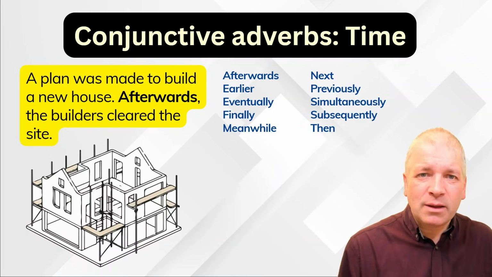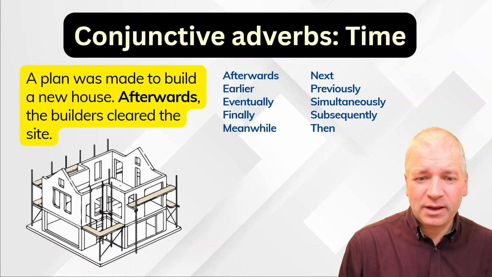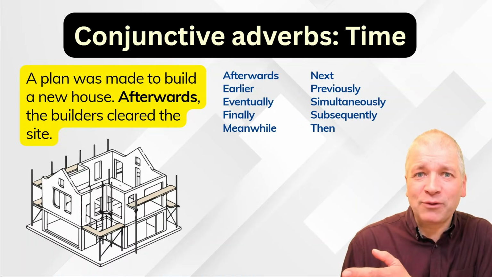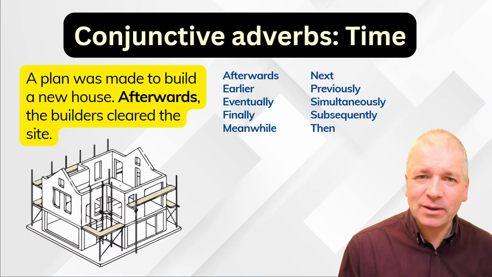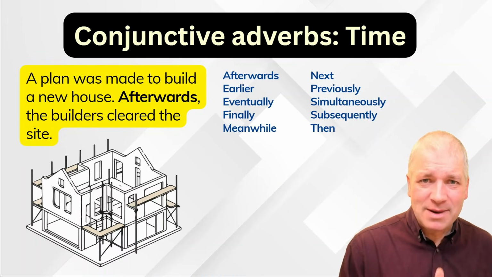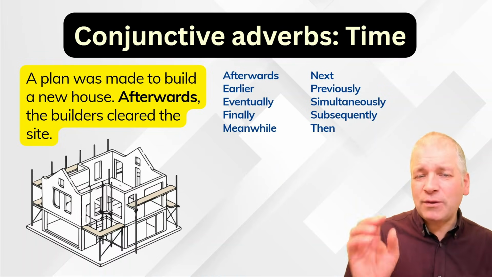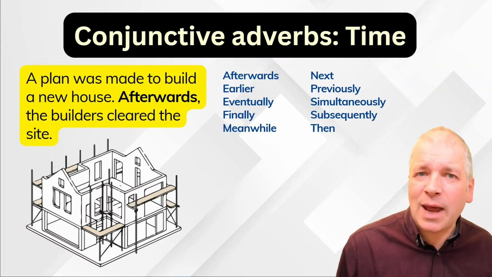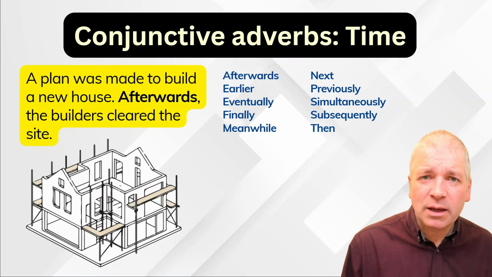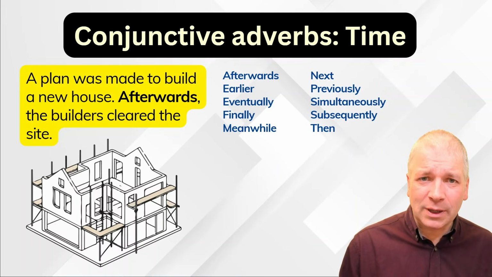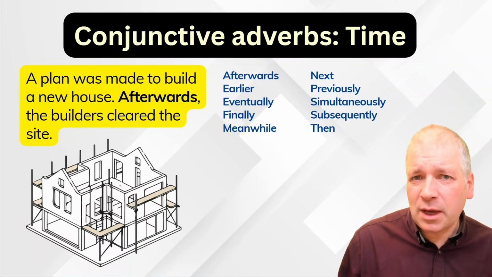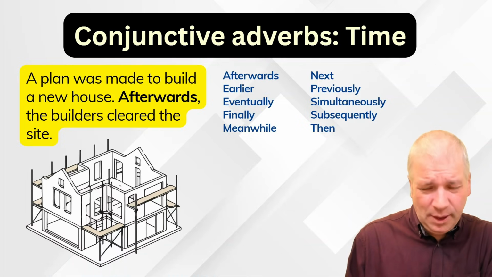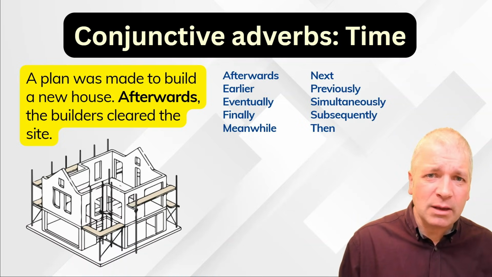Afterwards means later, at a later time than the first sentence. Earlier means before the first sentence. Eventually means after a period of time. Finally means at the end. Meanwhile is at the same time. Next simply means one after the other, and the new sentence is the next thing. Previously takes you back to something that happened before. Simultaneously is also at the same time. Subsequently means after another thing, but there's some sense of connection that one thing needed to happen first for the subsequent thing to happen. Then is like next.